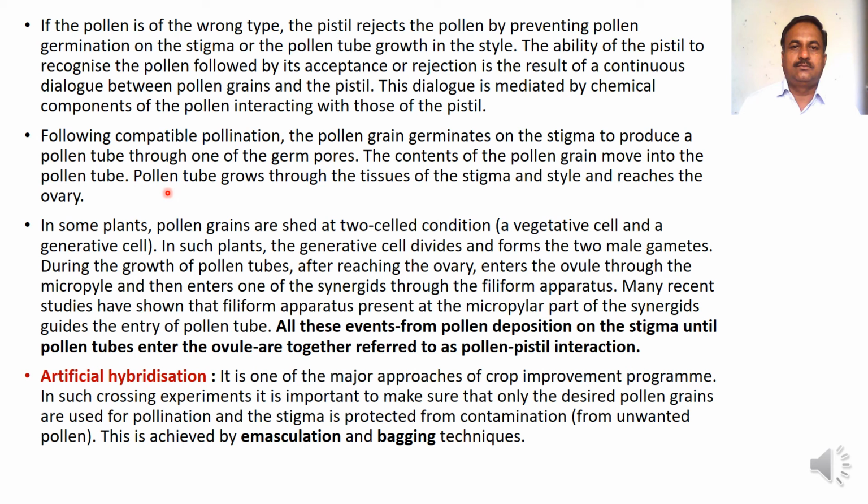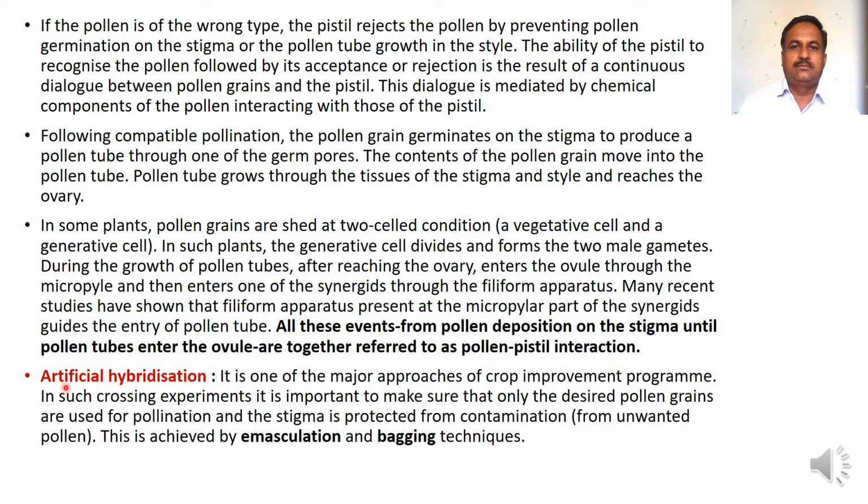After reaching the ovary, the pollen tube enters the ovule through the micropyle and then enters one of the synergids through the filiform apparatus. Many recent studies have shown that the filiform apparatus present at the micropylar part of the synergids guides the entry of the pollen tube. All these events from pollen deposition on the stigma until pollen tubes enter the ovule are together referred to as pollen-pistil interaction.